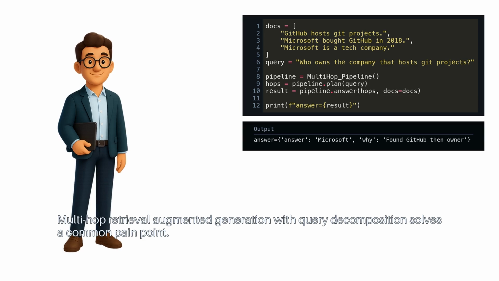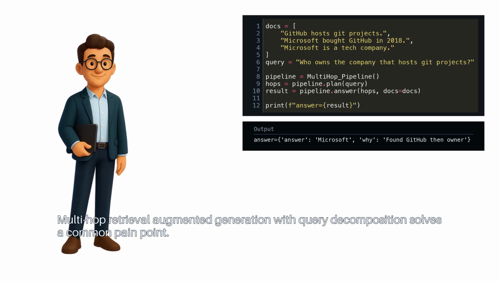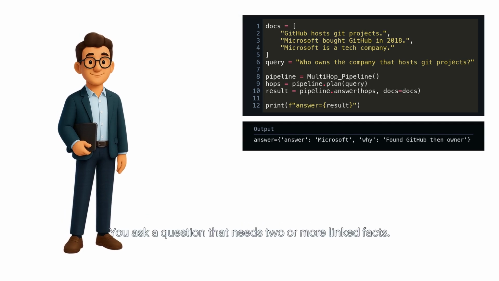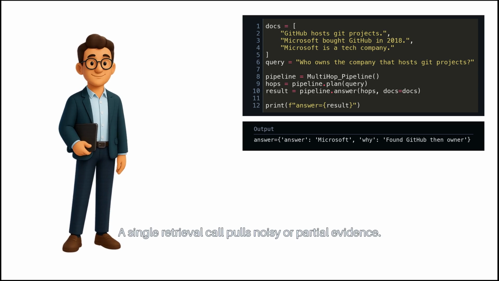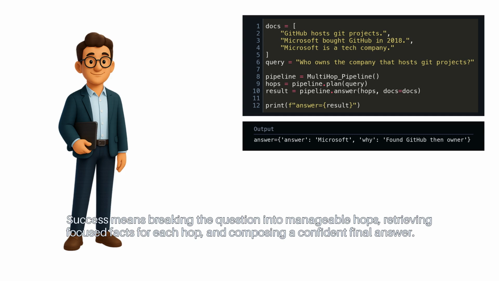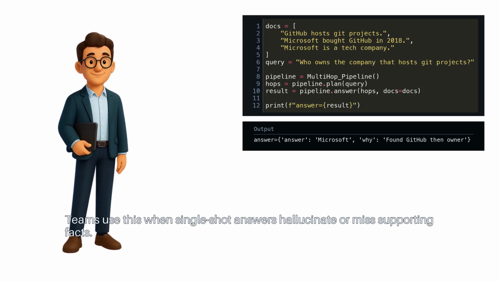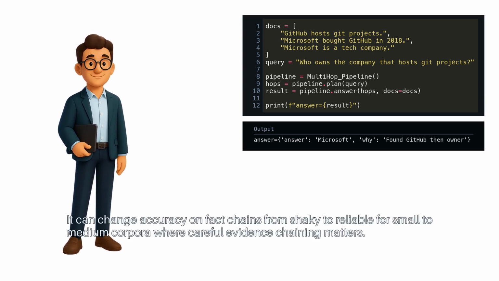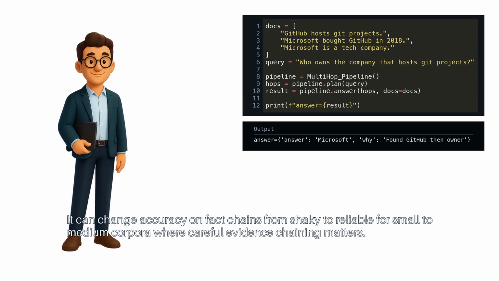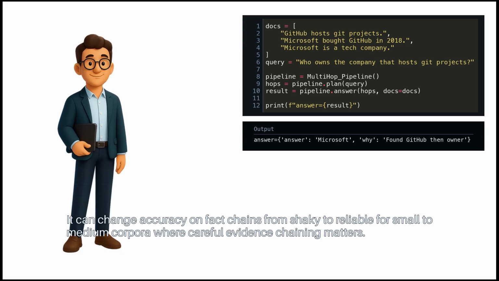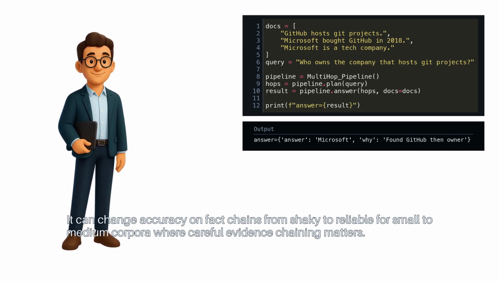Multi-hop retrieval augmented generation with query decomposition solves a common pain point. You ask a question that needs 2 or more linked facts. A single retrieval call pulls noisy or partial evidence. Success means breaking the question into manageable hops, retrieving focused facts for each hop, and composing a confident final answer. Teams use this when single-shot answers hallucinate or miss supporting facts. It can change accuracy on fact chains from shaky to reliable for small to medium corpora where careful evidence chaining matters.